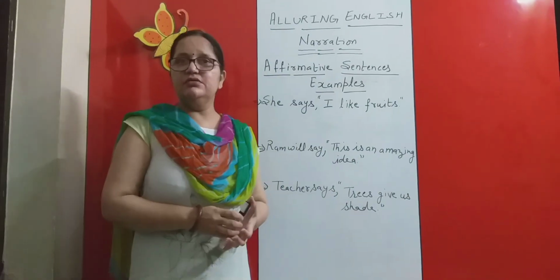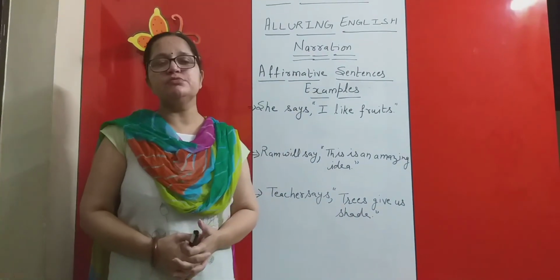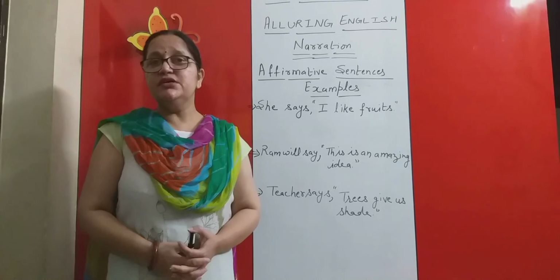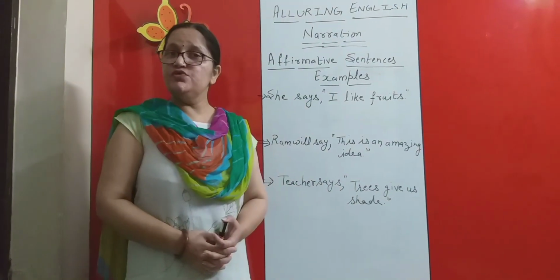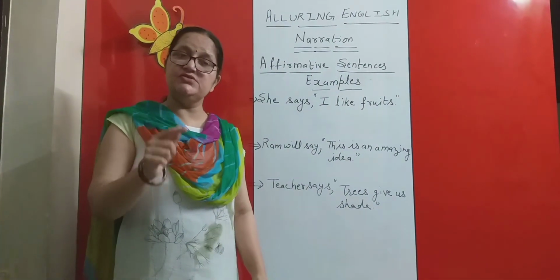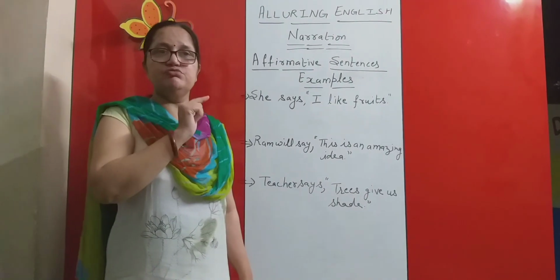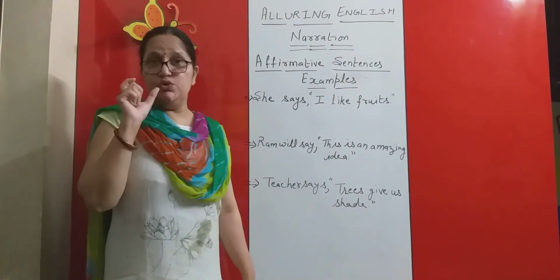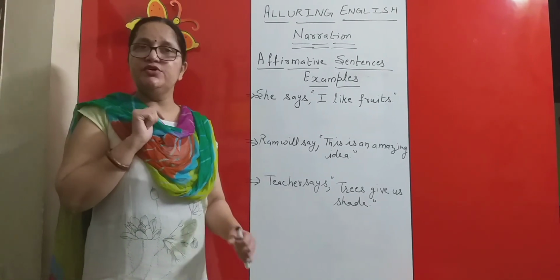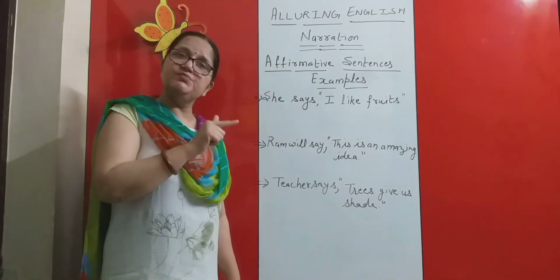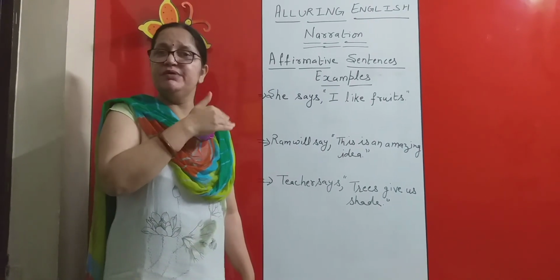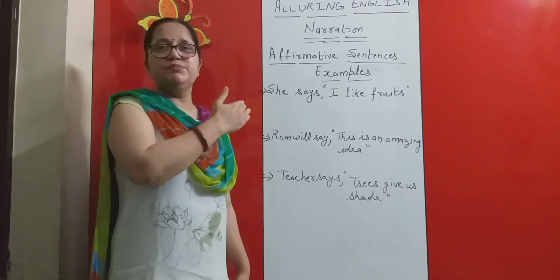We have already started the videos on the topic narration, which is also known as direct-indirect speech. In my earlier video, I discussed the rules regarding the conversion of direct speech into indirect speech. First of all, we have to see the sentence which is given to you in indirect speech, based on the transformation that we have to do according to the direct speech. In direct speech, you will see reported speech. Reported speech is the portion which is put inside the inverted commas. If the sentence in reported speech is an affirmative sentence, then the rules we discussed in the previous videos will be applied here, and we convert the direct speech into indirect speech.